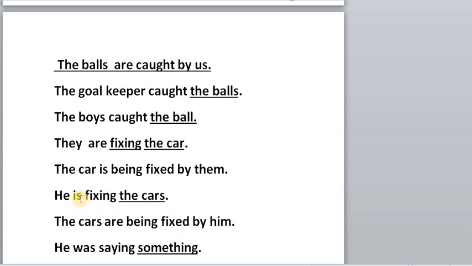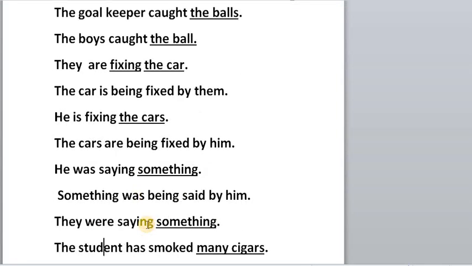I have "is" going to be "are". Why? Because "he" was singular, so "is". But now I have "the cars", so it becomes "are". I'm going to insert one of the verb to be forms before the main verb. Why "being"? Because I have "are". So I have to use "being".